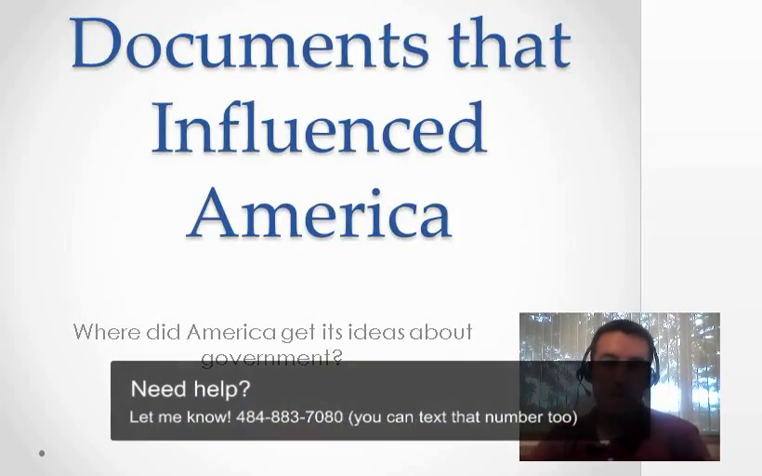Lesson number 13, documents that influenced America. Where did America get its ideas about government? This lesson is going to focus on something we've touched on in the past a little bit, which is that the ideas that helped create the United States, for the most part, were taken from other places and other people outside of America. All of the ideas that you see in this, for the most part, are from other countries or from people that lived in different countries.